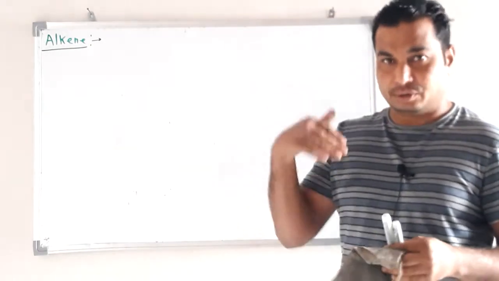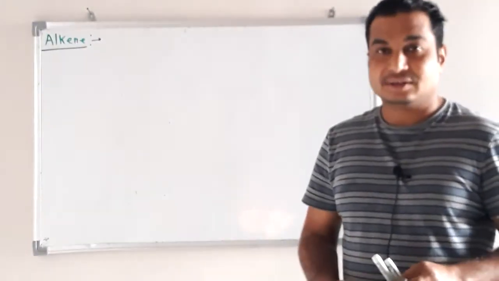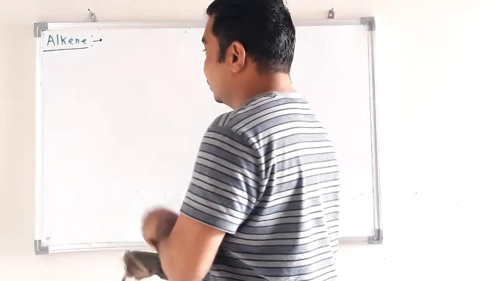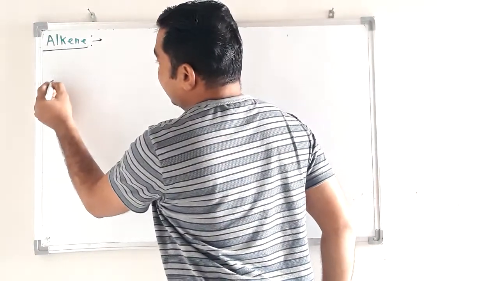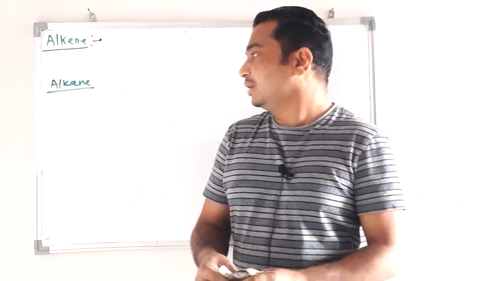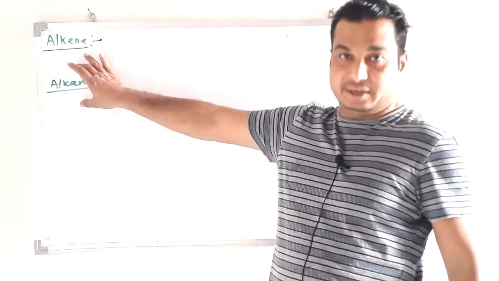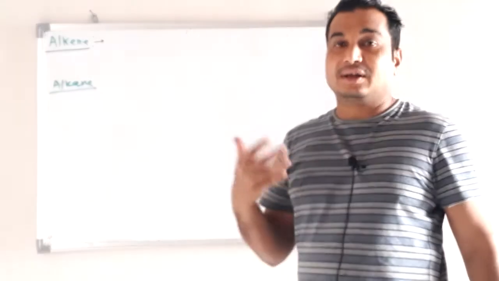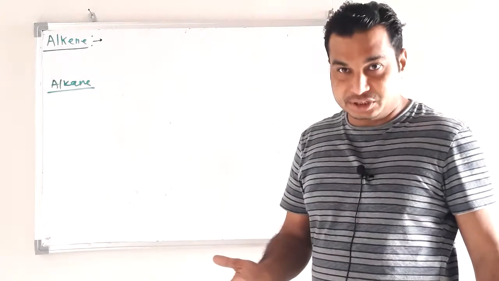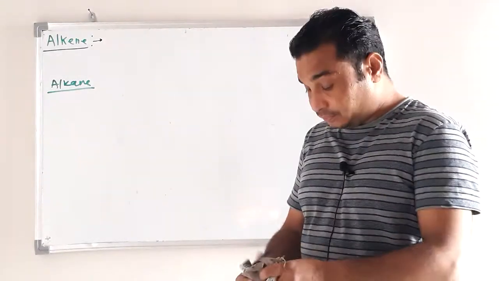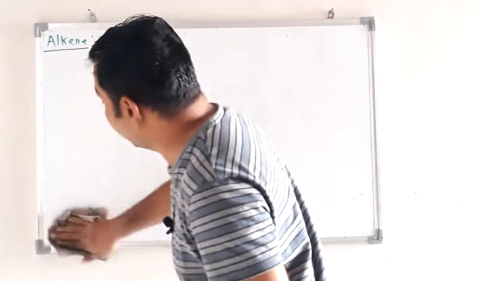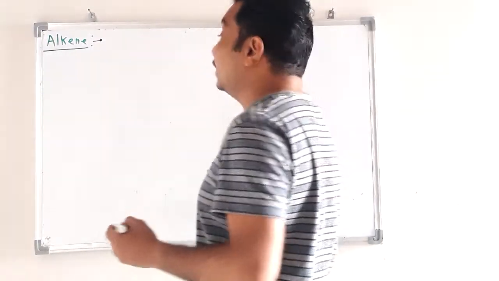In that class I explained alkane, the first class of organic compound, and I explained everything regarding alkane: its example, classification, then nomenclature, especially common name, IUPAC name, etc. Now in continuation with this, the next class of organic compound is alkene.